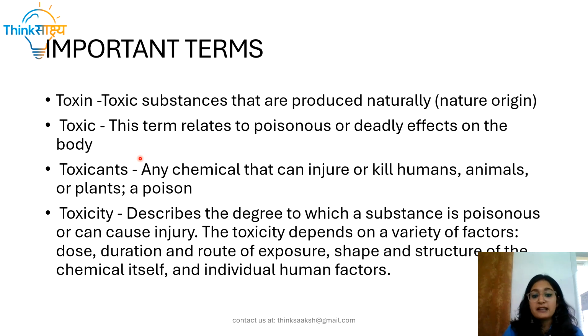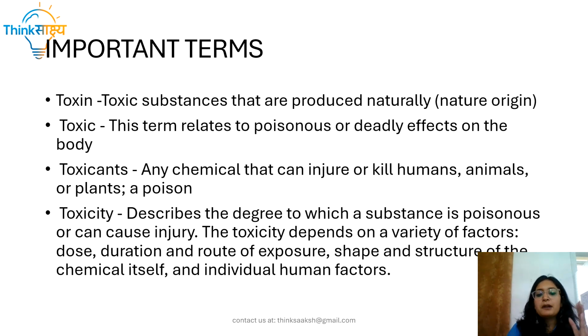Now, what is a toxicant? A toxicant is any chemical that can injure or kill any living entity. It can be a human, it can be an animal, it can be plants, and hence it can also be known as a poison. Coming to what is toxicity? Toxicity is the degree of toxic effect caused. All right, in short and very simple words, toxicity is the degree of the toxic effects that are being produced or caused in the body of any living organism.